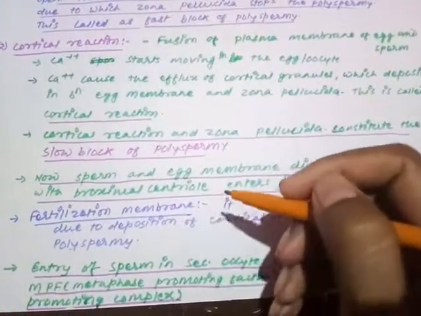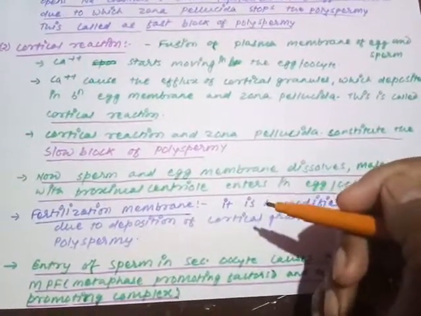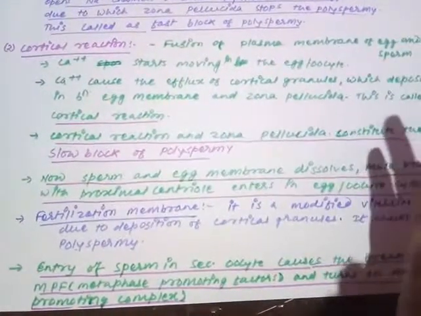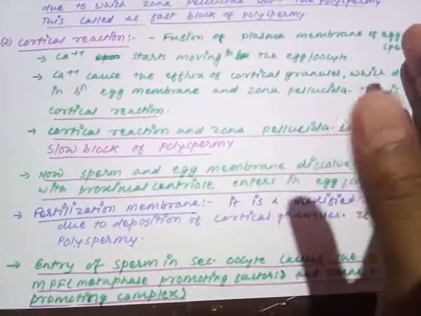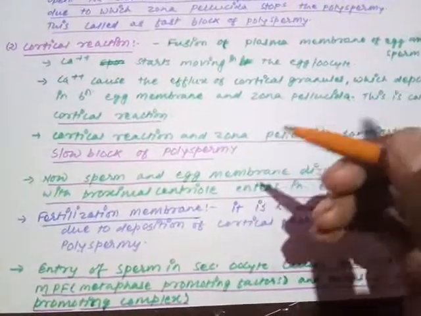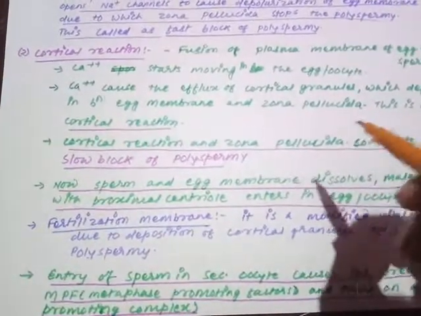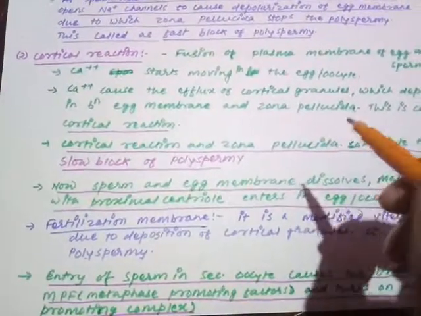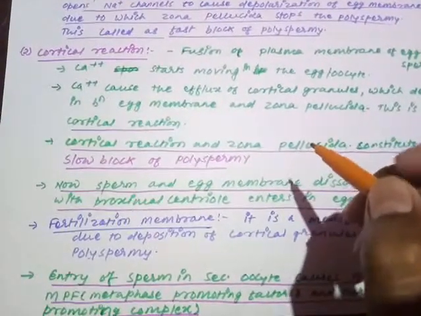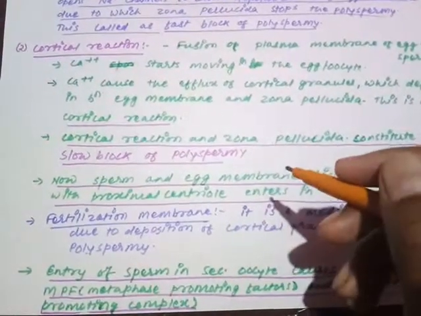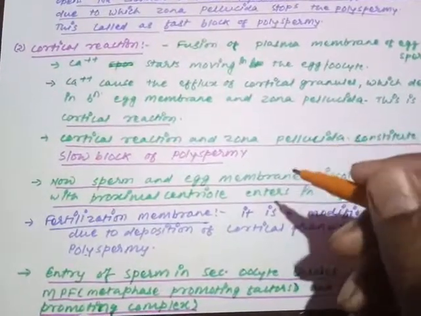Now what happens? The sperm and egg membranes both dissolve. The egg membrane dissolved and sperm membrane dissolved, so both structures are similar. And take care of one point: at the time of entry of the sperm, only two parts of the sperm enter inside the egg. The head, and the second one is the proximal centriole. No other part of the sperm enters inside.